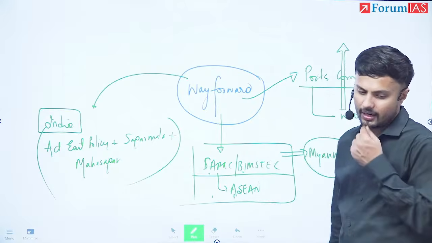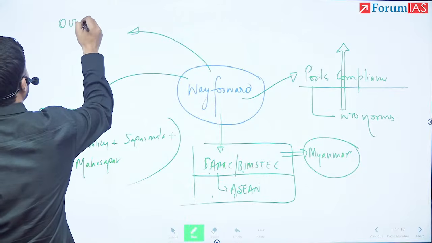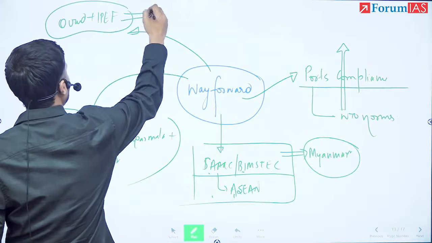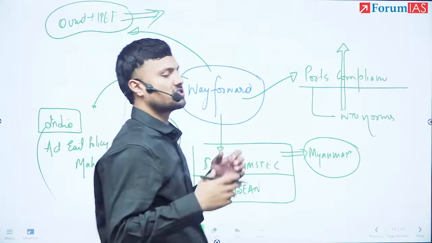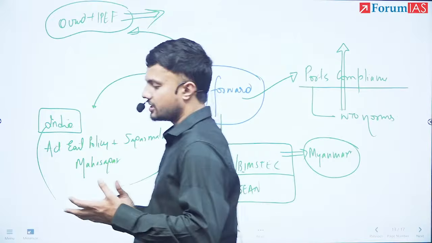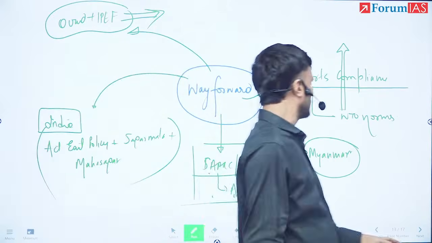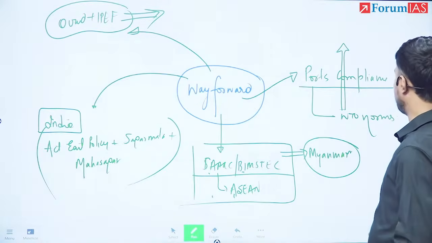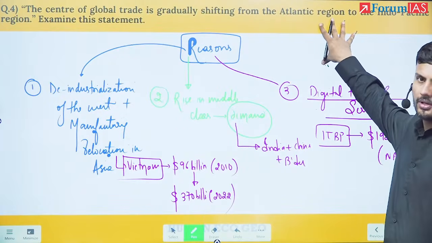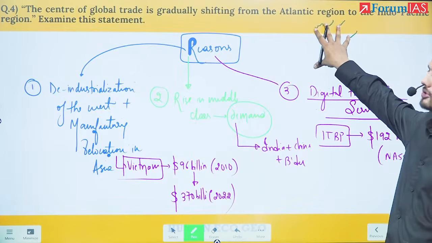Okay, and this is how you can write more and more. You could write how Quad plus IPEF need to be streamlined, and how China needs to respect the sovereignty of nations when it comes to the Belt and Road Initiative. So this is how this question was to be done. If you see, this question is at the juncture of geography and international relations, economics and geography. Remember this question.